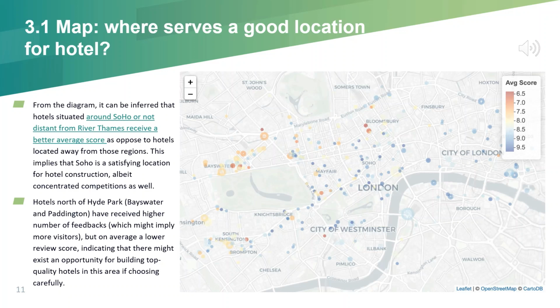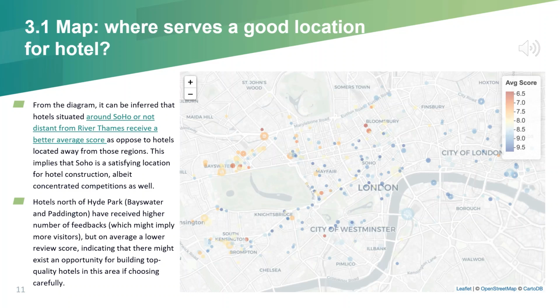And here is the map we found. We can separate it mainly into 2 parts. The first is the hotels situated around Soho or those not distant from the river Thames. They received a good average score as there are more blue dots, which implies that Soho is a satisfying location for hotel construction, but also one with concentrated competition. Most of their bubble sizes are relatively small, which might imply fewer bookings. The 2 possibilities might be that the properties indeed are not able to maximize the bookings, or a generally small property size, so that even if they are able to maximize capacity, naturally they will have fewer bookings.